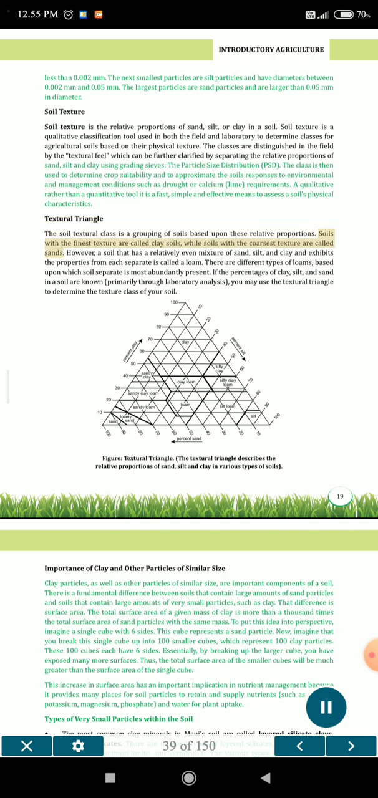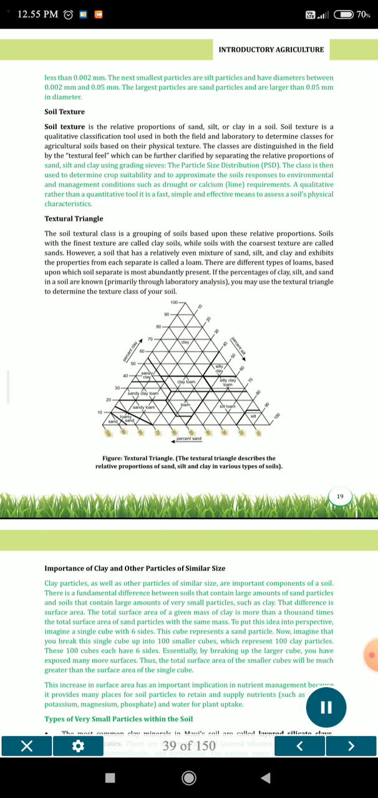Soils with the finest texture are called clay soils, while soils with the coarsest texture are called sands. However, a soil that has a relatively even mixture of sand, silt, and clay and exhibits the properties from each separate is called a loam. There are different types of loams, based upon which soil separate is most abundantly present. If the percentages of clay, silt, and sand in a soil are known, primarily through laboratory analysis, you may use the textural triangle to determine the texture class of your soil.